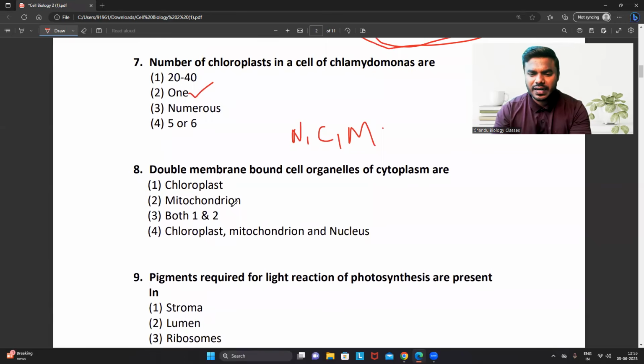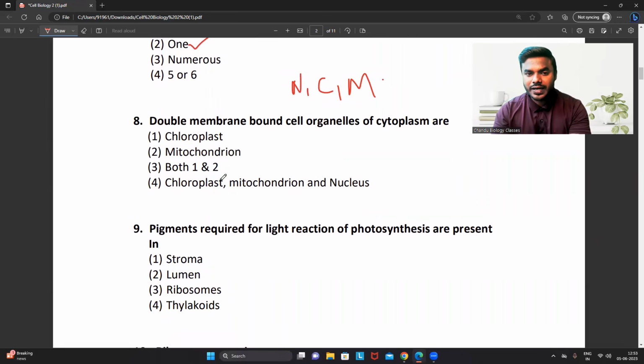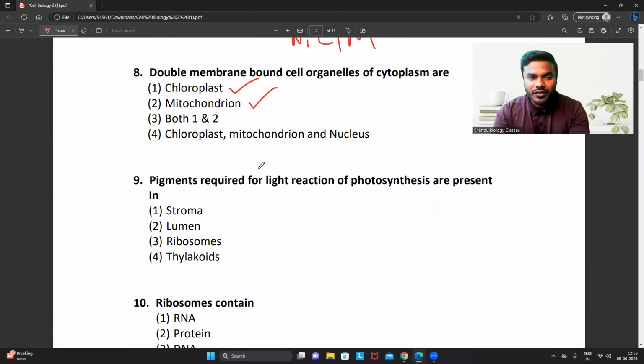But the question says of cytoplasm. They did not ask about the nucleus, which is the chloroplast, as well as the mitochondria. Anyway, they did not give the option of nucleus also. Now, not to get confused with this particular question number 8. Why is the answer 3? Why not answer 4?